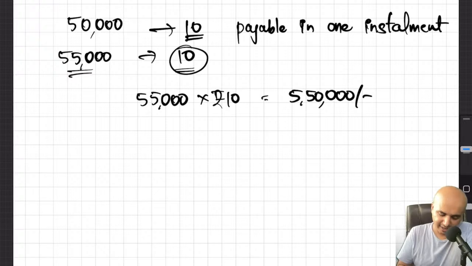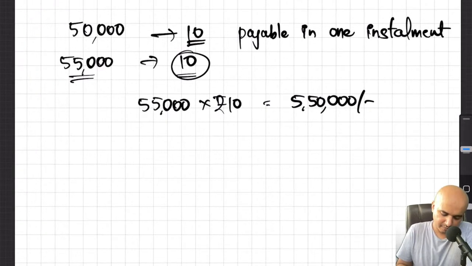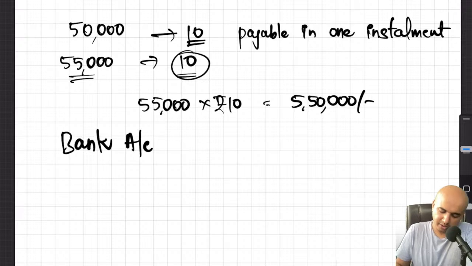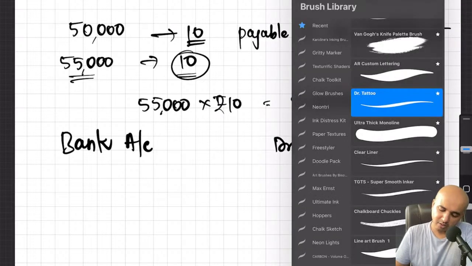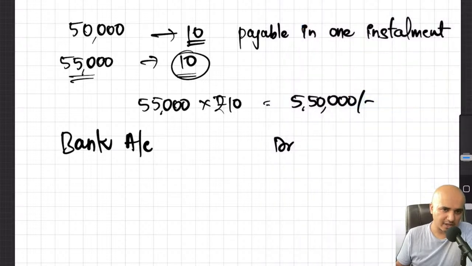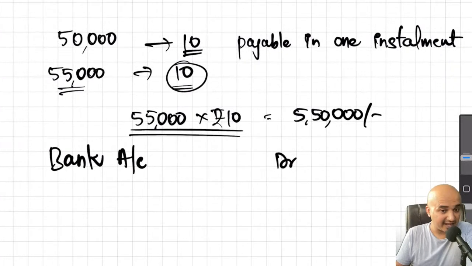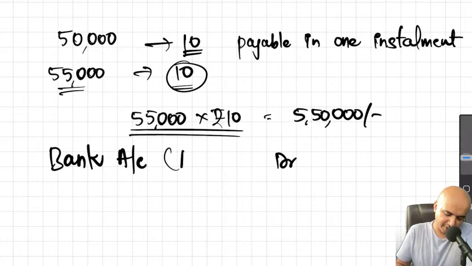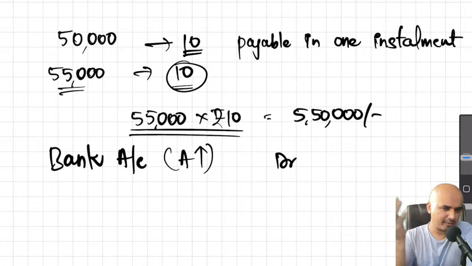So in that case, the entry would be bank account debit. Why should we debit bank account? Because that is the asset to the company, because any amount received will directly go to your bank account, and bank is an asset, and the asset rule says if there is any increase in asset, we will debit it.